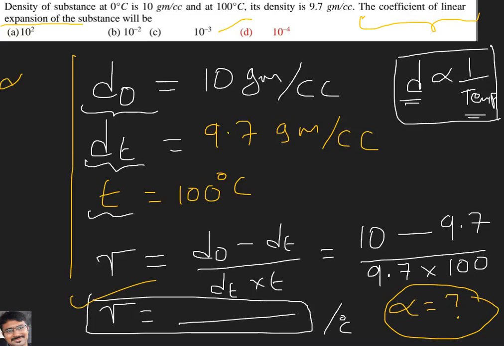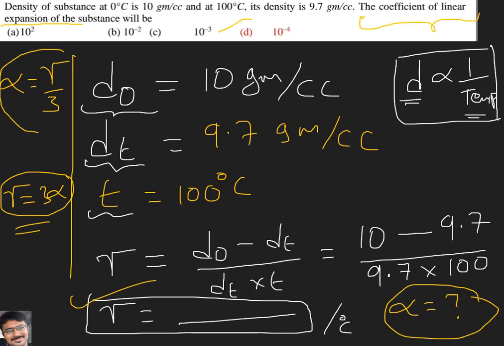How alpha and gamma are related, everybody knows that alpha is equal to gamma by 3. In expansions of solids, alpha is the coefficient of linear expansion and gamma is the coefficient of volume expansion; gamma is equal to 3 alpha. So in the question they are asking not gamma, they are asking alpha, so alpha is gamma by 3.